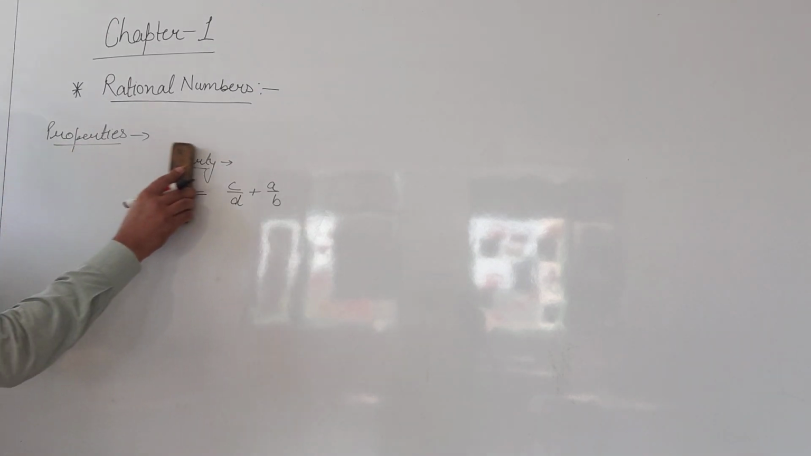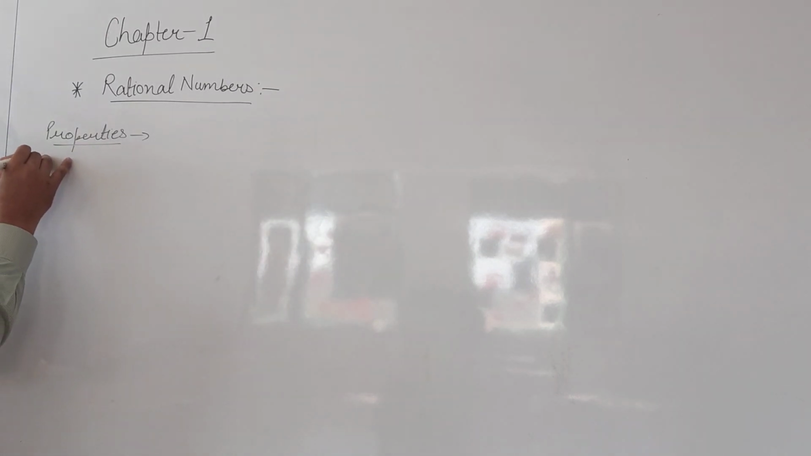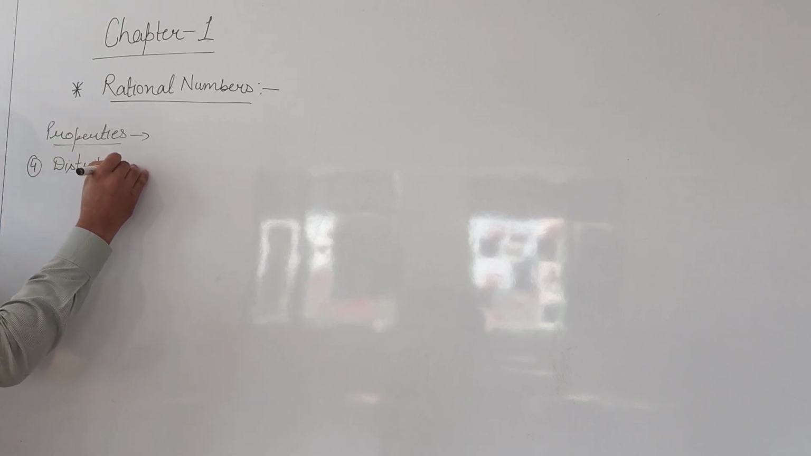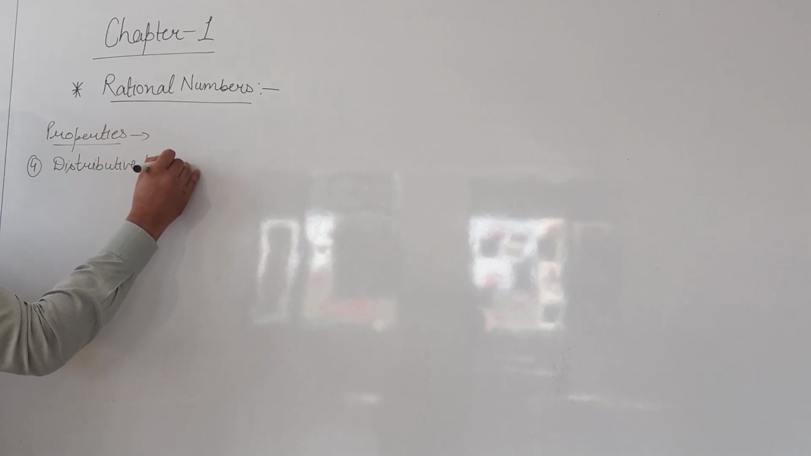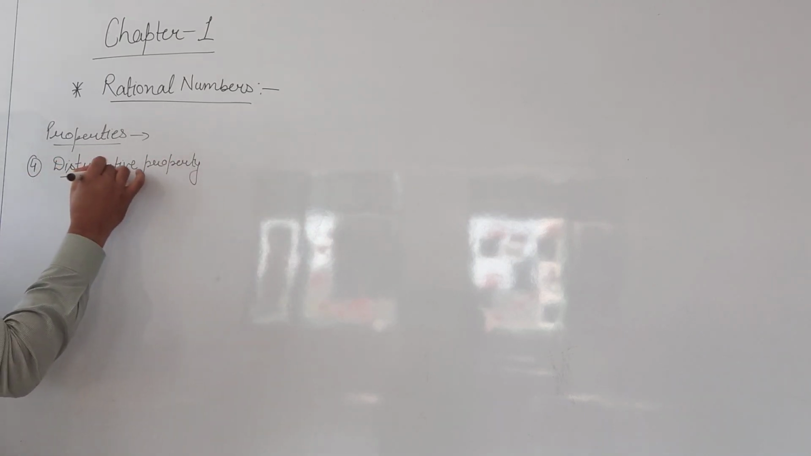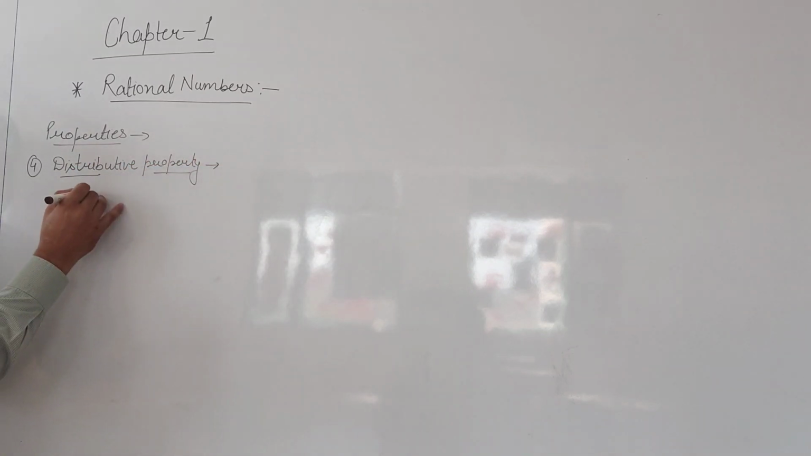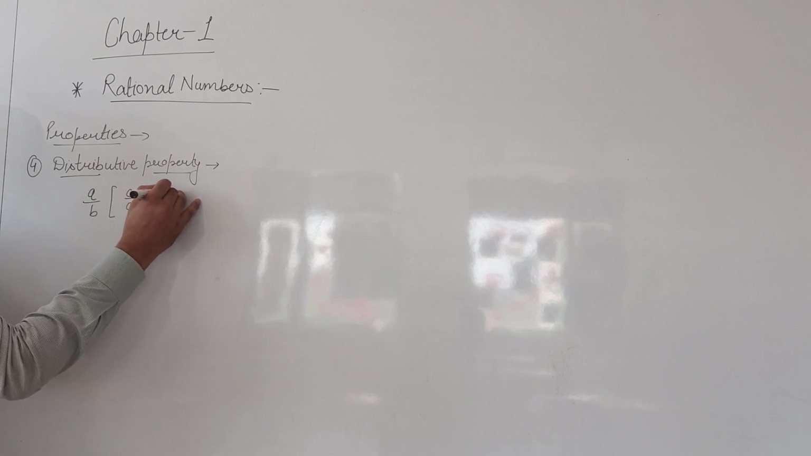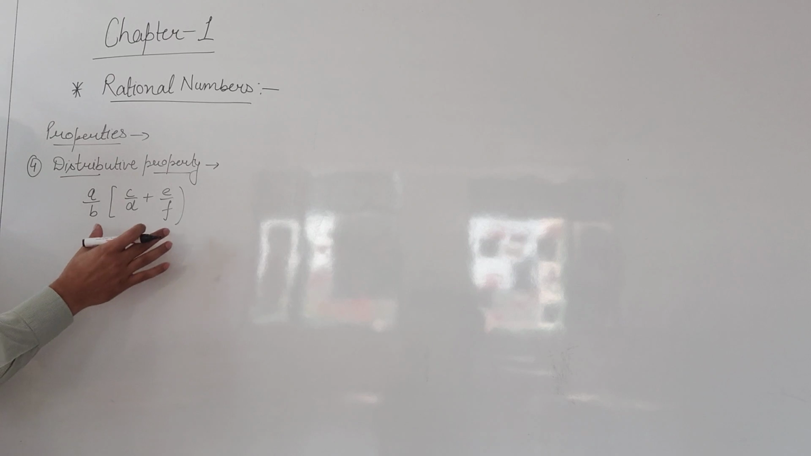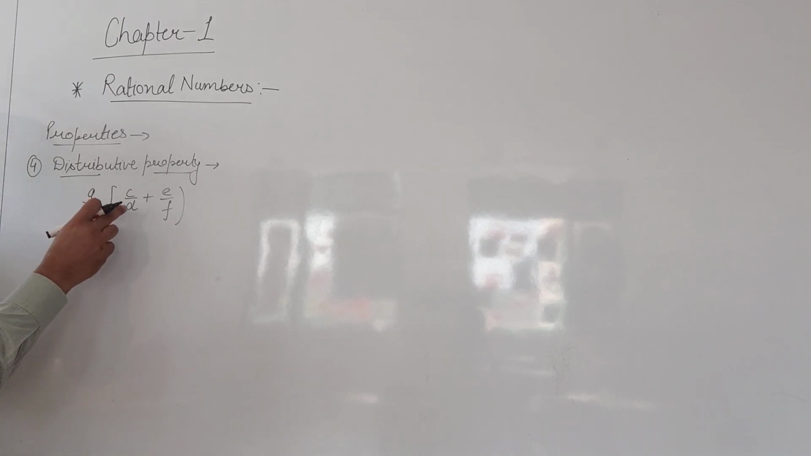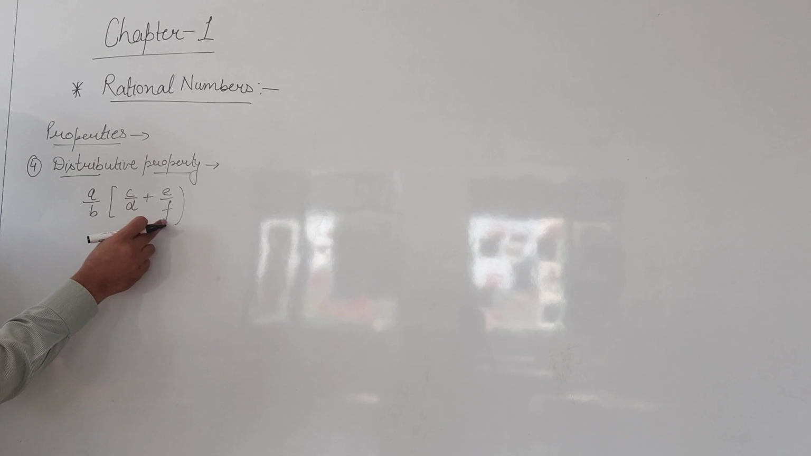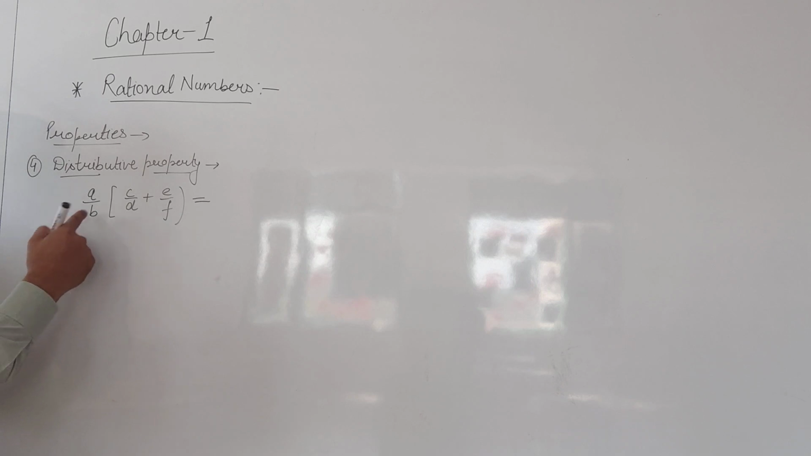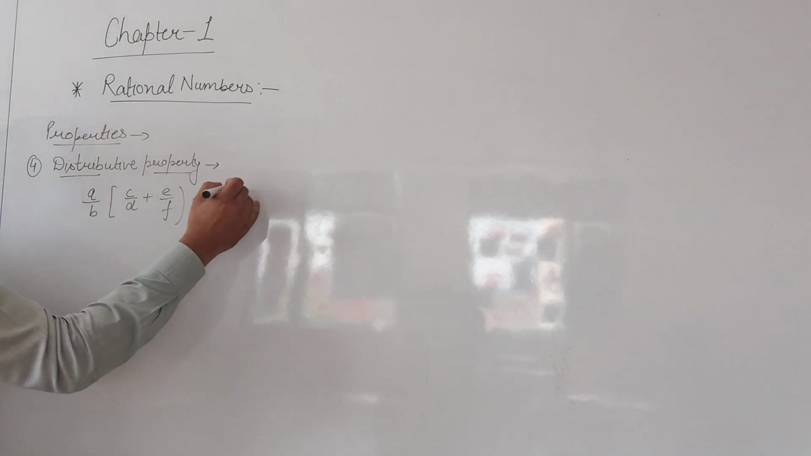The last property of the rational numbers, the fourth one, is the distributive property. In this property, a by b is getting multiplied by the bracket c by d plus e by f. Look closely here. a by b is a rational number which is being multiplied by a bracket, which includes two separate rational numbers. Then according to the distributive property, this rational number can be multiplied separately with both the other rational numbers.